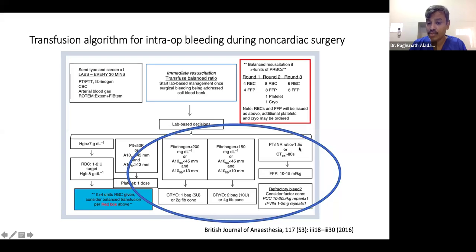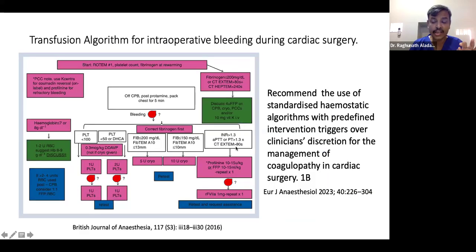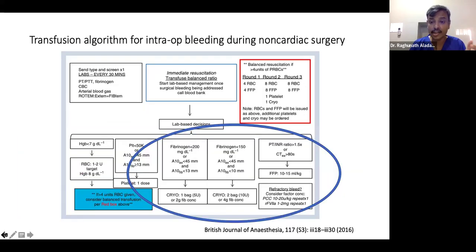If PT INR is more than 1.5 times the normal, or CT EXTEM is more than 80 seconds, we can go for FFP, or we can consider PCC also, 10 to 20 international units per kg, or you can go for factor 7A 1 to 2 milligram. So in refractory bleeding, you can consider PCC or factor 7A. PCC can be used instead of FFP if cost is not a factor. So this is for non-cardiac surgery.